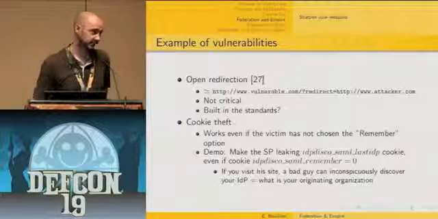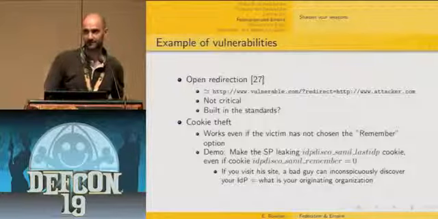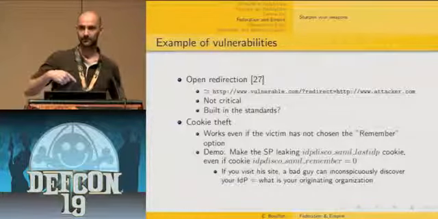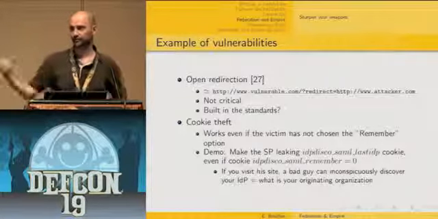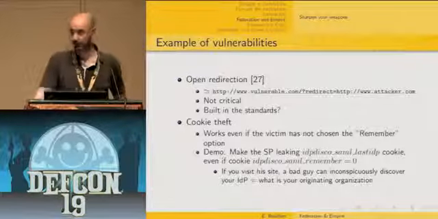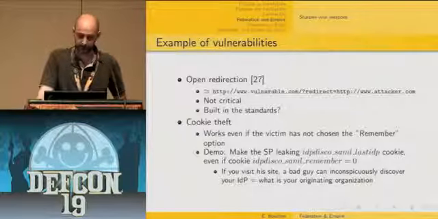So the first one is an open redirection. An open redirection is just the fact that you can craft a request so that the target is going to respond with a redirection to another site which is controlled by the attacker, right? It's not critical, and as you're going to see, it's somehow built into the SAML standards.